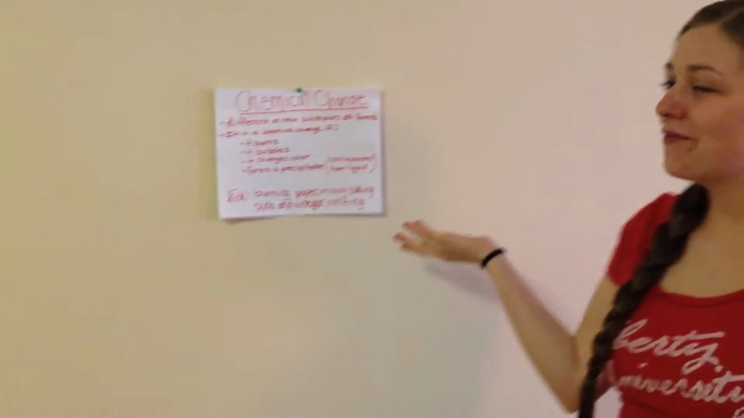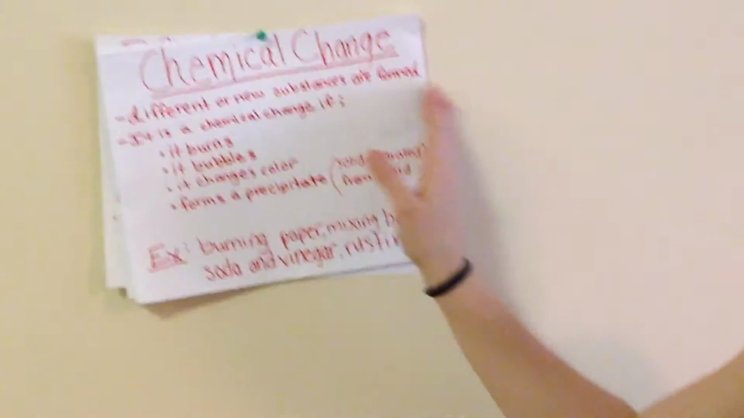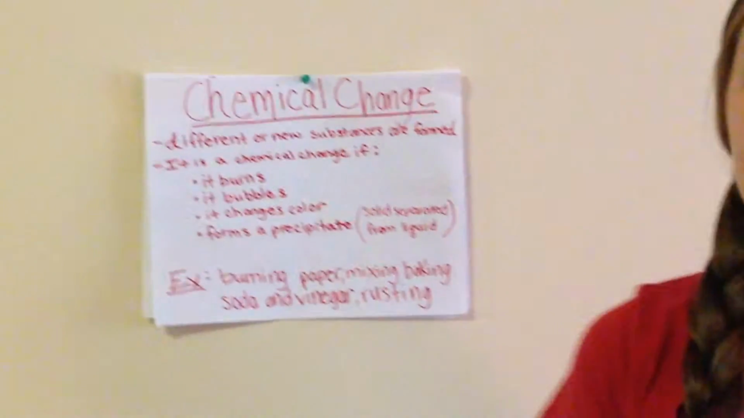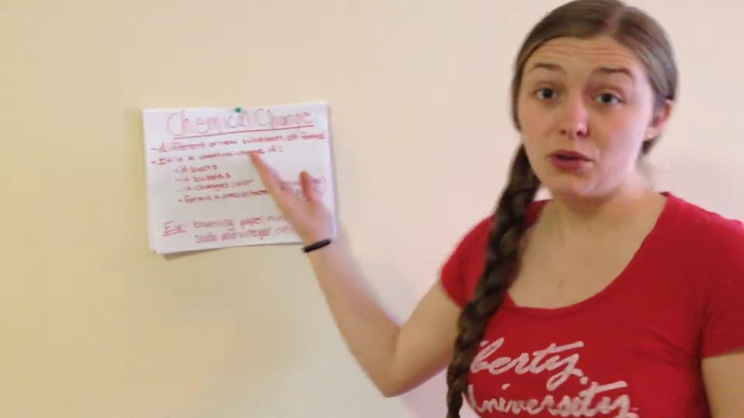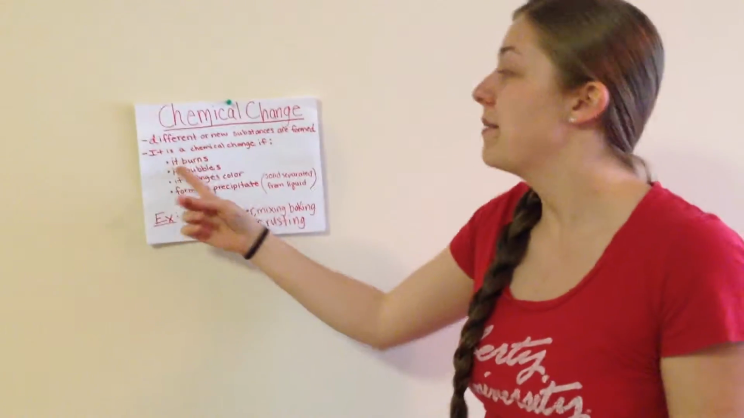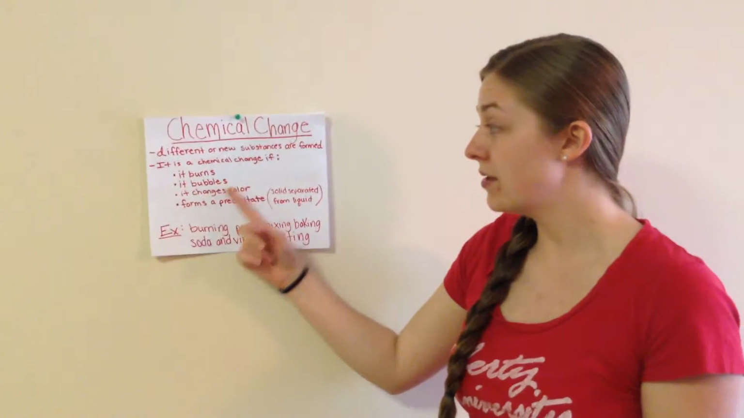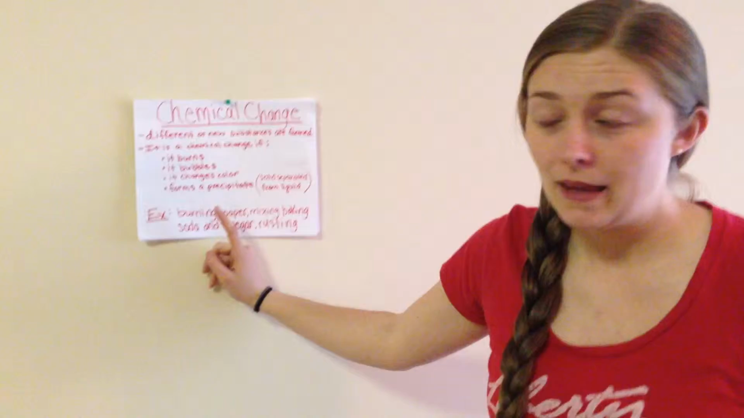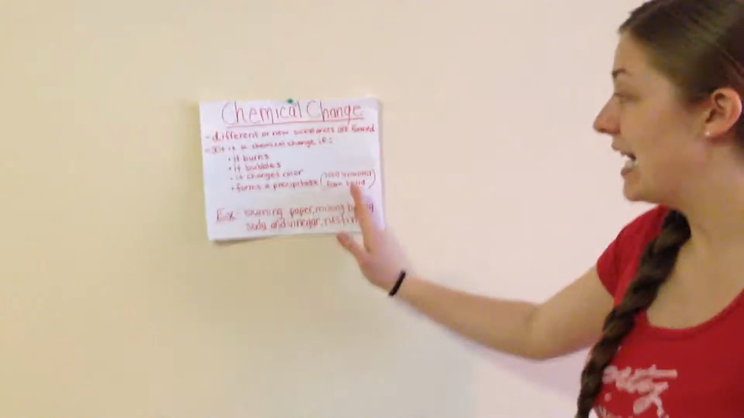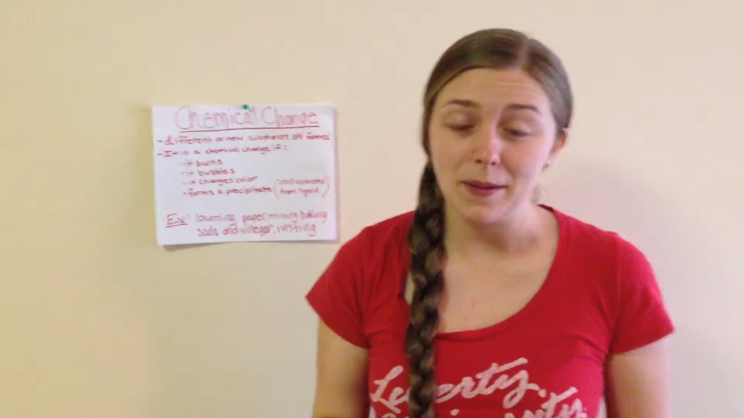Hello, class. So the next change in matter is a chemical change. And a chemical change is when a different or new substance is formed. You can tell if it burns, if it bubbles, if it changes color, or if it forms a precipitate. And just to refresh, a precipitate is a solid that is separated from a liquid.